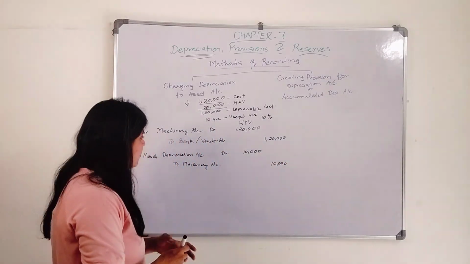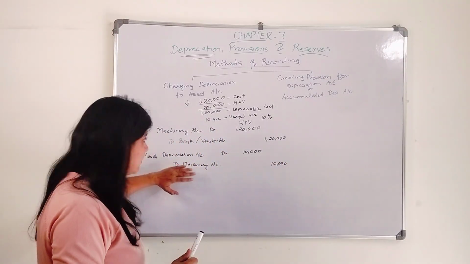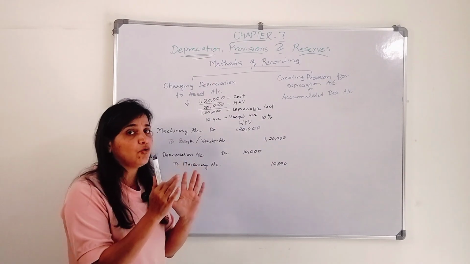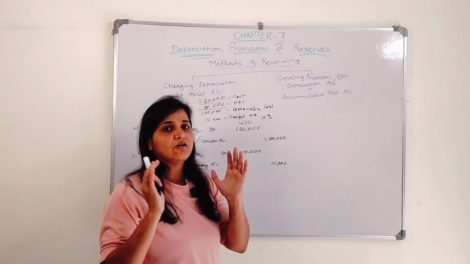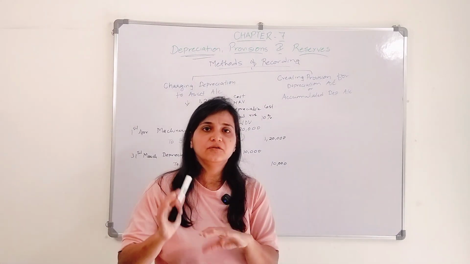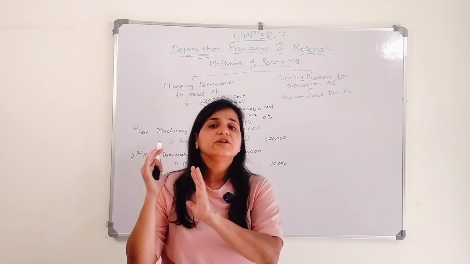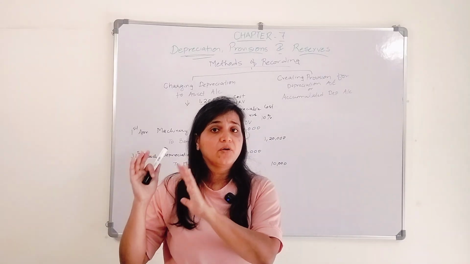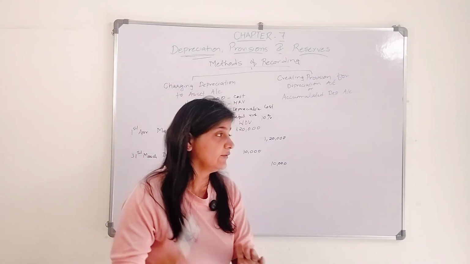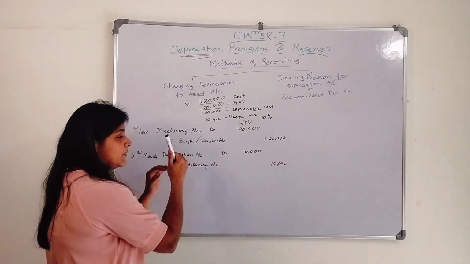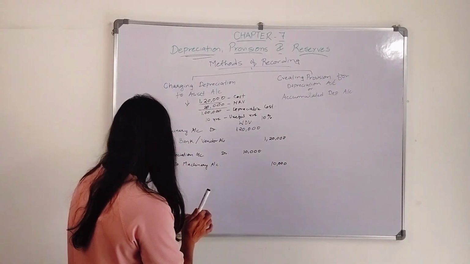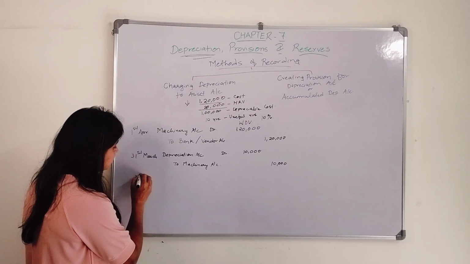$10,000, right? One entry will be this, and now the depreciation account I have opened, all the expenses, all the income account, we need to close it. Where we need to transfer it? We need to transfer it to our profit and loss account, right? So this is an expense. Where we will do it? We need to close the depreciation account on 31st March.